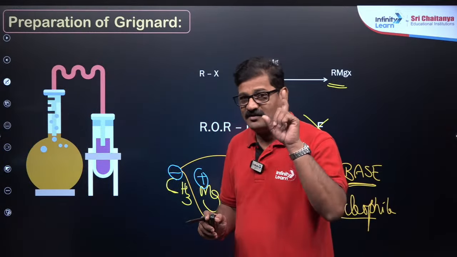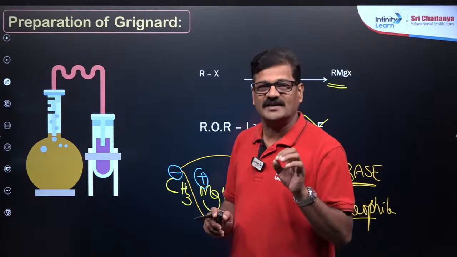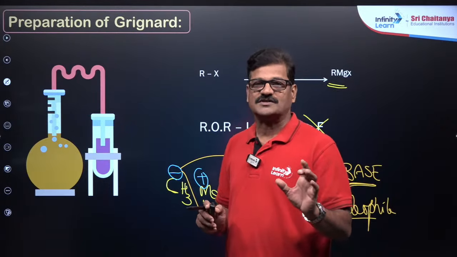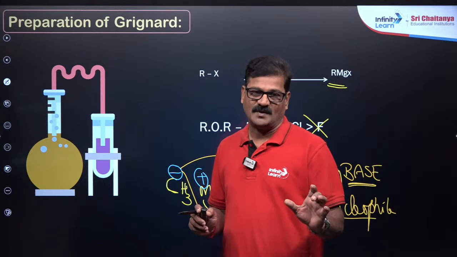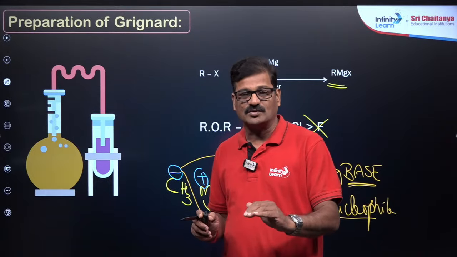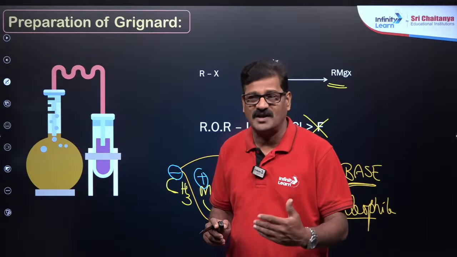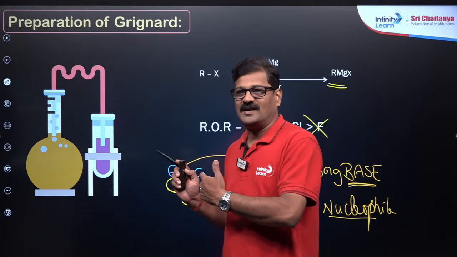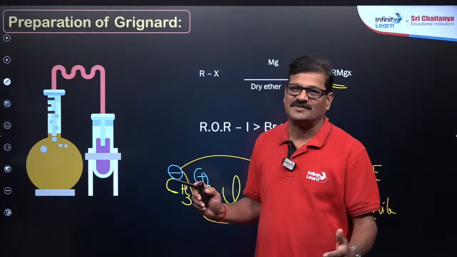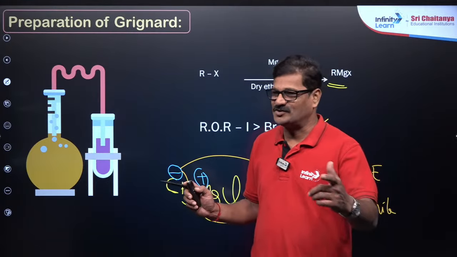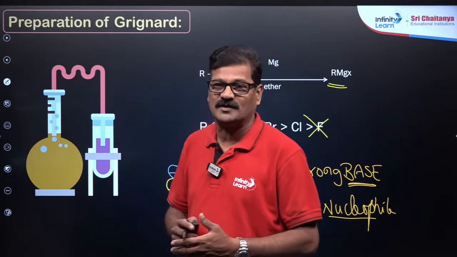So let's see the properties of Grignard reagents. Mind it, every year one question is coming from organic chemistry based on the Grignard reagent. The Grignard reagent is used to prepare alcohols and to increase the number of carbon atoms, and tricks and tips are also going to be given in the class. So stay tuned, take a pen and paper and write the noteworthy things.